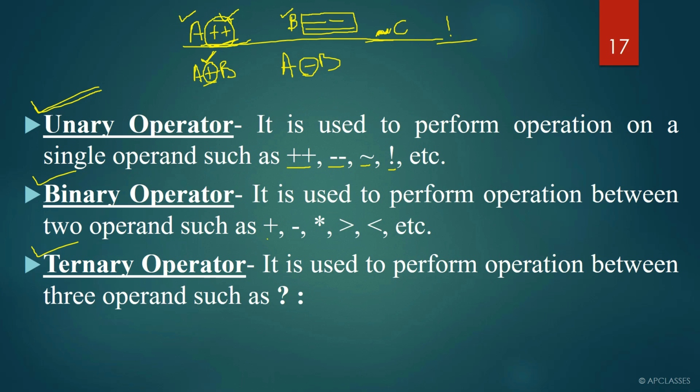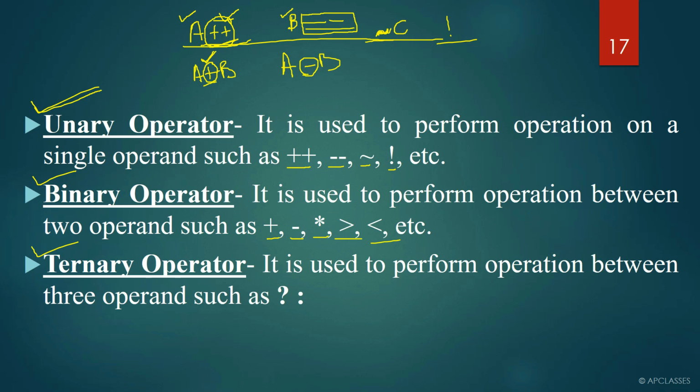Now we have plus sign, negative sign, multiplication, greater than, equals to, whatever you see, we will discuss a lot more binary operators. But for the time being, just remember plus, minus, multiplication, division, all these are considered binary operators, because if you want to use these operators, you have to take the help of two operands. Without two operands, you cannot use binary operators.